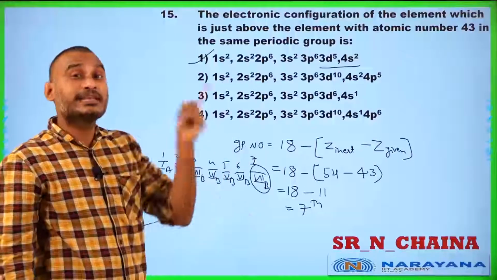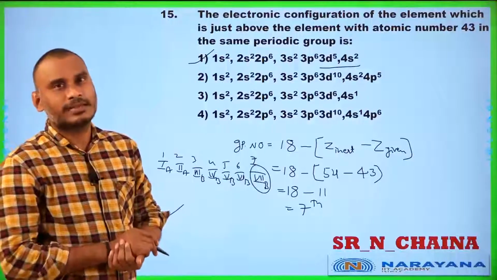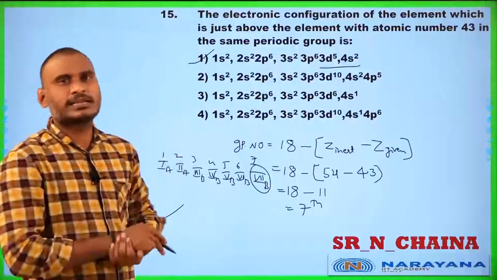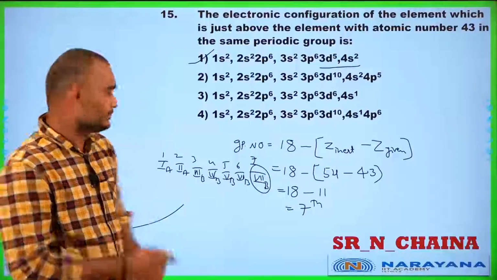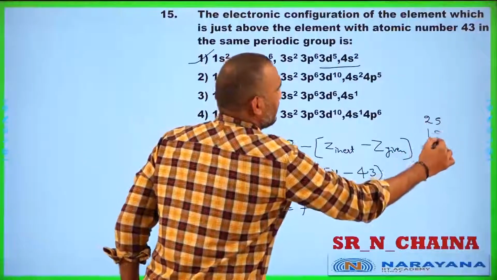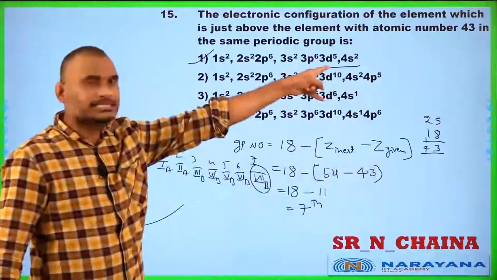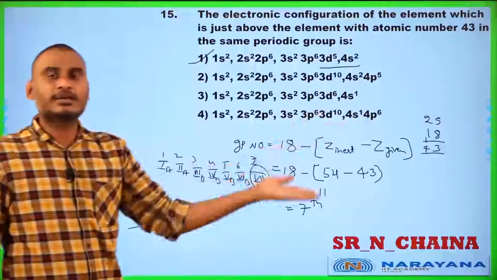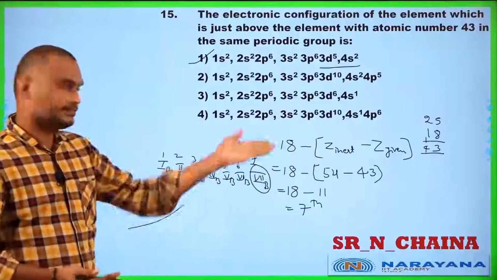That is the reason why, first you have to find out in which group the element is present and in which period it is present. Automatically you can get the answer. Yes or no? That is 25. 25 plus 18, automatically you will get the answer. That is the way you will get the answer. 25 plus 18, 18 plus 5, 43. Yes, 25 is manganese, 3d5 4s2, and next I have added 18 to get 43. That must belong to the fifth period.